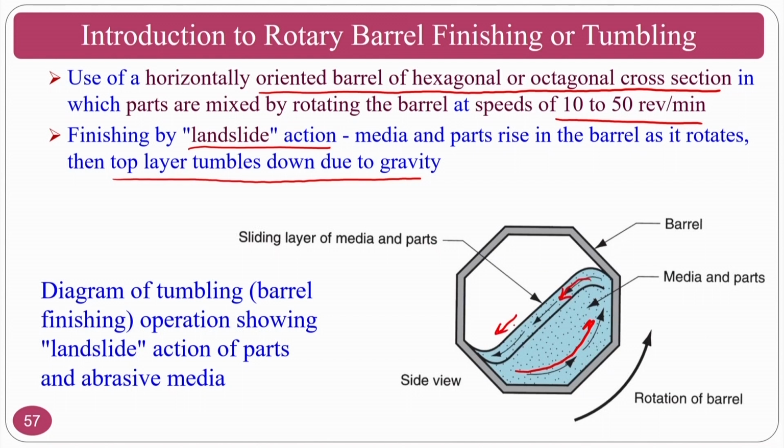These are the media, parts and others mixed here. You have abrasive particles like in the vibratory bowl finishing process. You add them here and rotate the bowl. Whenever you rotate the bowl, whatever is at the top level will slide to the bottom, so the action looks like a landslide.